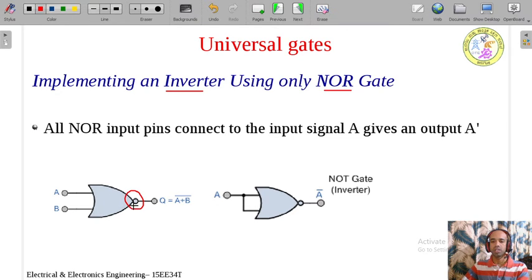Now what I will do? I will short its input. All NOR input pins connect to the input signal A gives an output A dash. A dash is nothing but A bar.